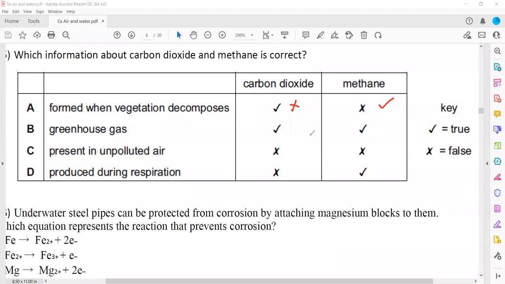Greenhouse gases, that's true. Both of the gases are greenhouse gases. They can cause global warming. Present in unpolluted air, carbon dioxide is present. Produced during respiration, carbon dioxide is produced, not the methane. So the correct answer is B.